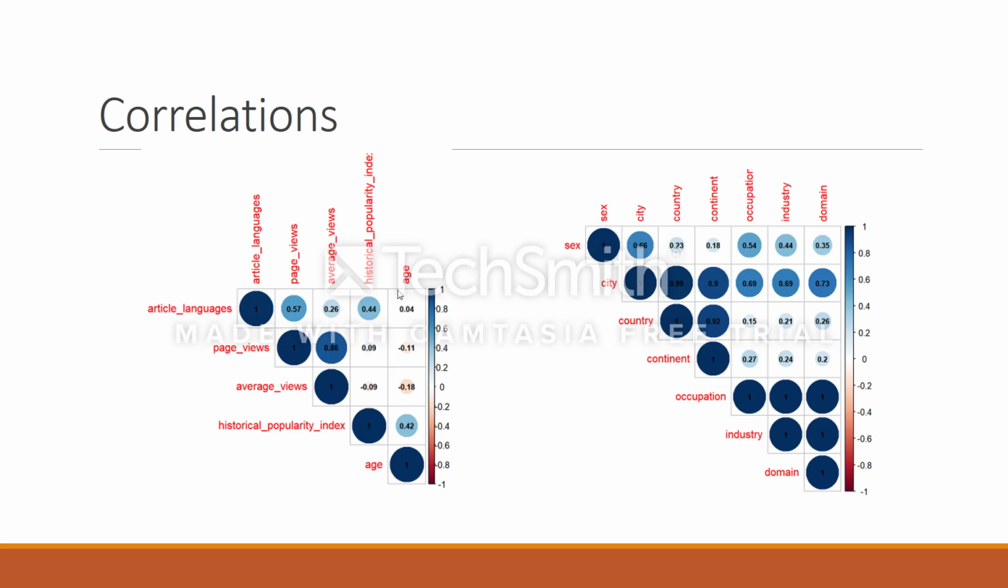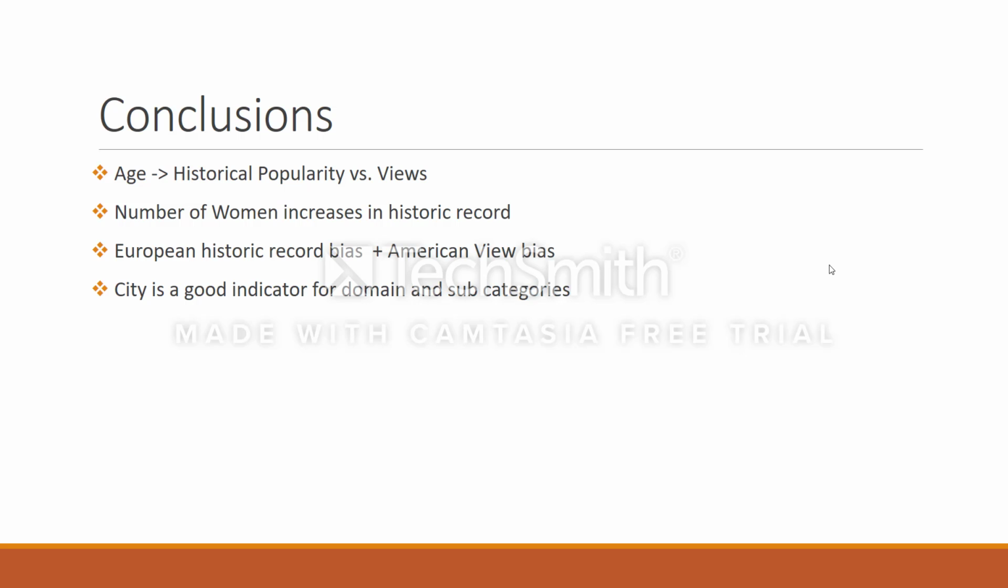For the correlations of the numerical data, we can see that the article languages are positively correlated with page views and the historical popularity index. Furthermore, as we saw before, the age and the historical popularity index are also correlated positively. For the categorical data, it is interesting to note that the city seems to be a good indicator for the occupation, industry, and domain.